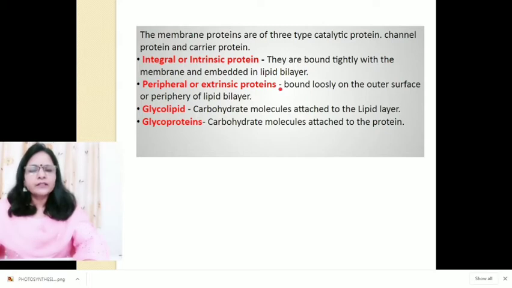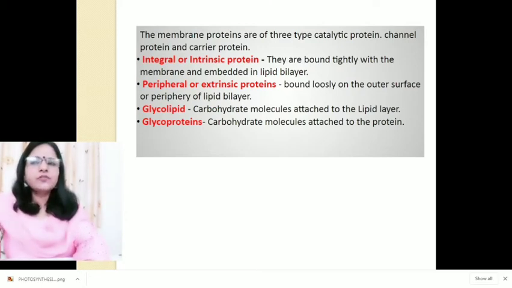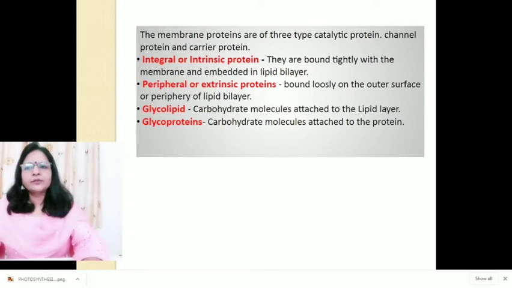And some glycolipids are also found. Glycolipids are carbohydrate molecules attached to the lipid layer. And some glycoproteins are also found. These glycoproteins are carbohydrate molecules which are attached to the proteins.